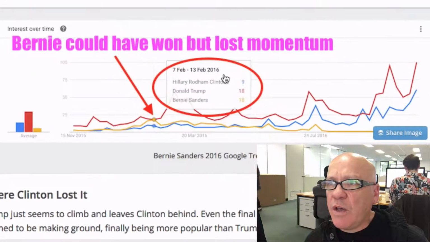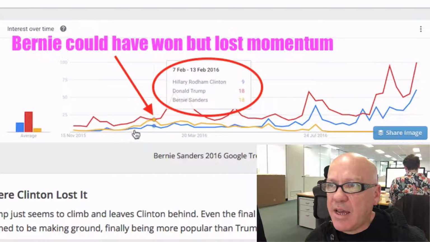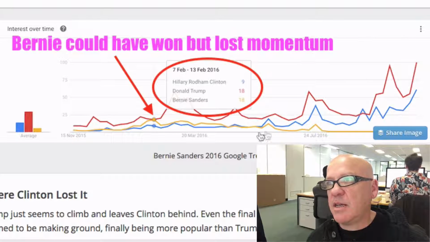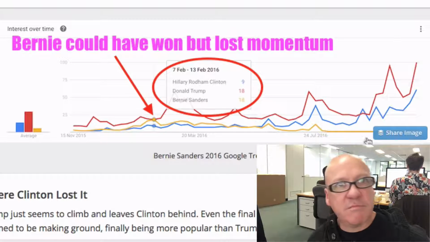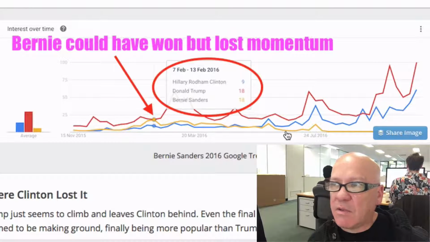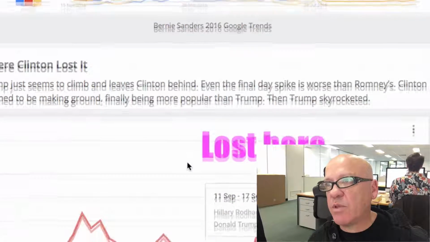So if you have a look back here, we can see Bernie Sanders rising up. It looks like he was going to overtake Trump. And this is when the Democratic National Convention basically sent out an email to all its members saying we thank him for his service, and then his volumes just dribbled away. And you can see, clearly, the presidential debates and everything else.